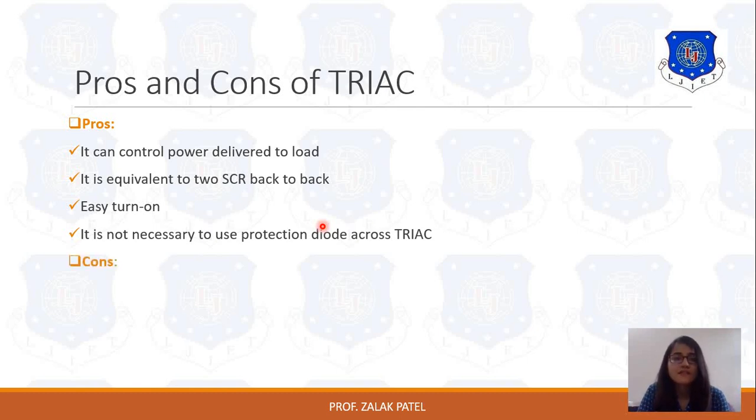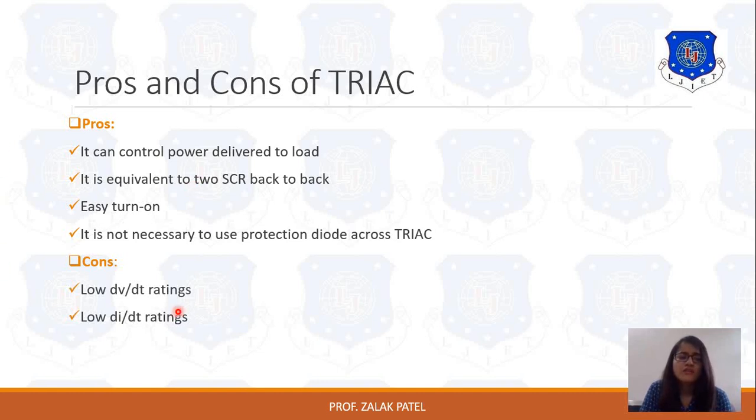Disadvantages. It also has some limitations because of these features, easy turn on and turn off, and the very small switching time, which affects the dV by dt and di by dt ratings. So it has a very low dV by dt rating and a low di by dt rating.